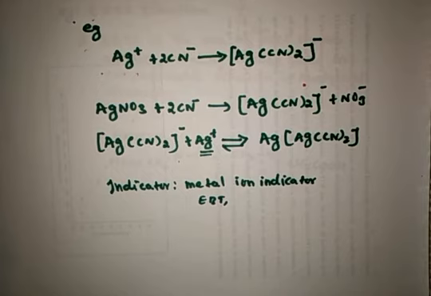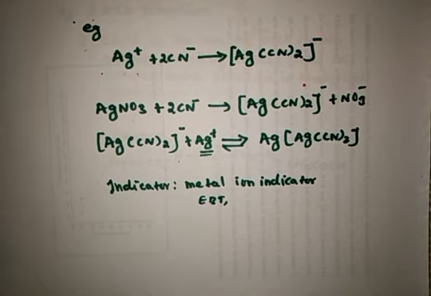Using metal ion indicators in complexometric titrations is convenient and accurate. So, complexometric titration has replaced time-consuming gravimetric procedures also.